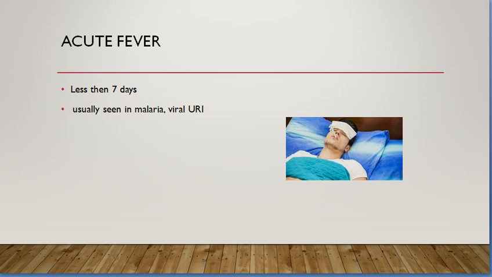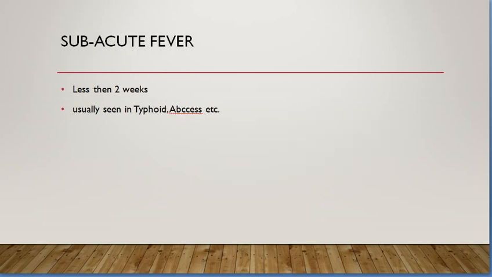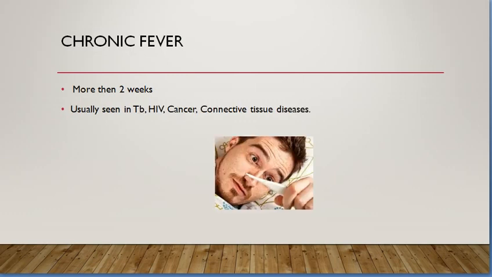Now first of all, acute fever. The acute fever is usually less than 7 days and it is seen in upper respiratory infection, viral upper respiratory infection and malaria. Subacute fever is less than 2 weeks and usually seen in intra-abdominal abscess or typhoid fever. Chronic or persistent fever is greater than 2 weeks. Always keep in mind TB, HIV and cancer and also connective tissue diseases.